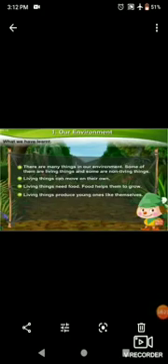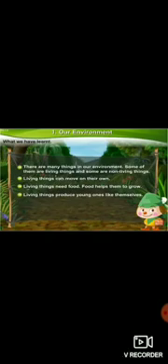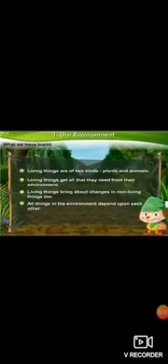Students, tell me what we have learned from this lesson. Yes, there are many things in our environment. Some of them are living things and some are non-living things. Living things can move on their own. Living things need food. Food helps them to grow. Living things produce young ones like themselves.